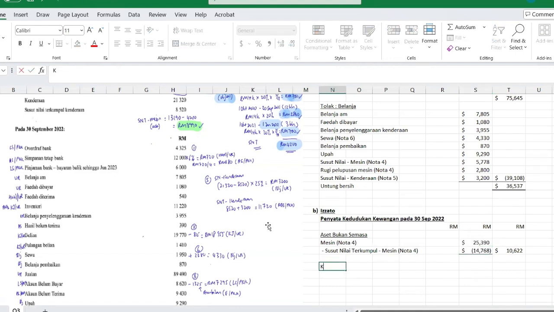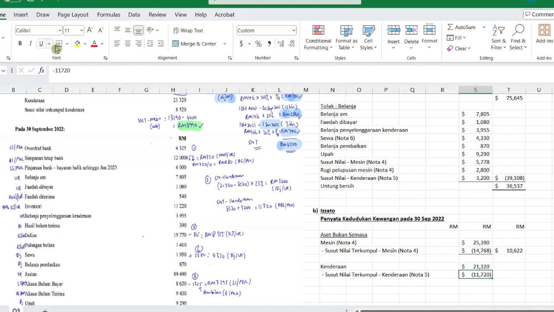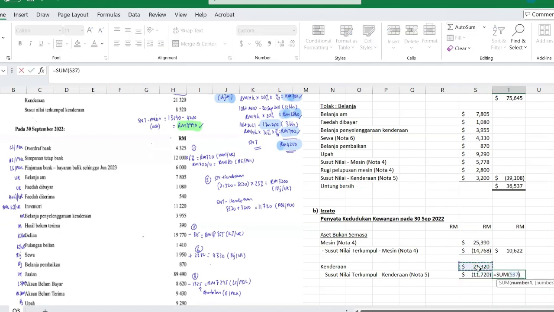Next asset is kendaraan. The cost is 21320. Minus susut nilai terkumpul kendaraan, jalan kerja 5. Susut nilai terkumpul kendaraan is 11,720. Okay, so let's check nilai buku kendaraan. That's 9,600. So let's put a subtotal for asset bukan semasa.